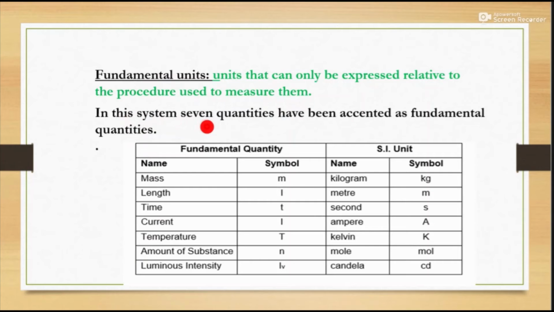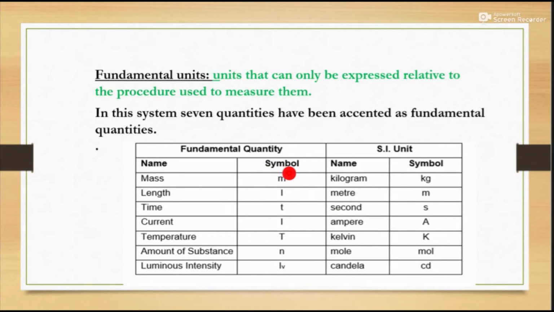In the SI system, 7 basic quantities have been assigned as fundamental quantities. First of all, you should keep in mind the 7 basic quantities: mass, length, time, current, temperature, amount of substance, luminous intensity. These are the fundamental quantities, and these are the fundamental units.